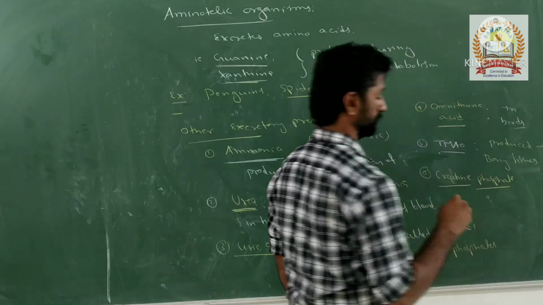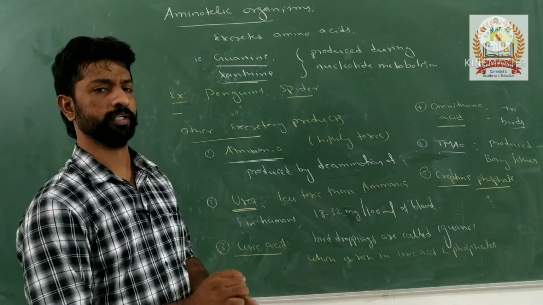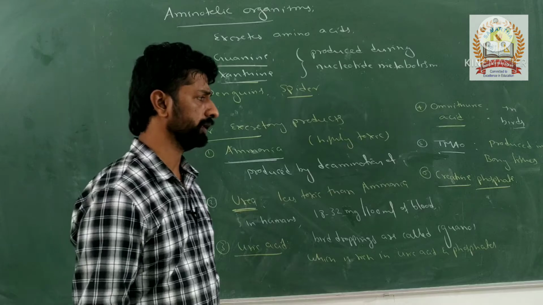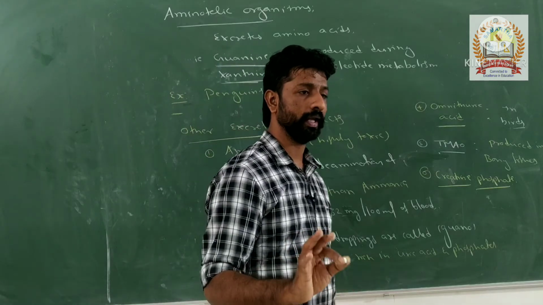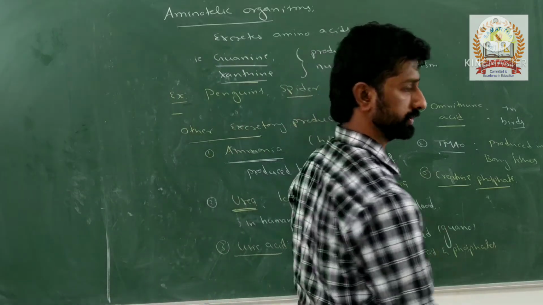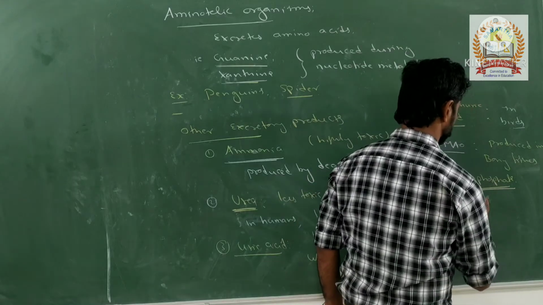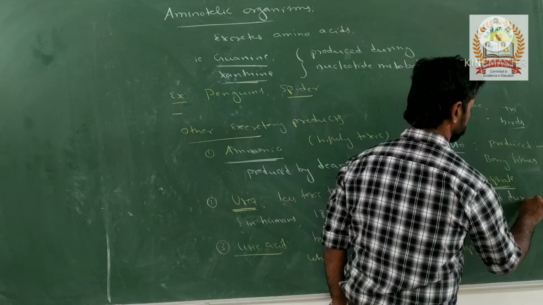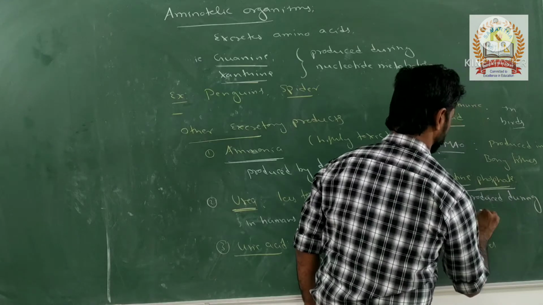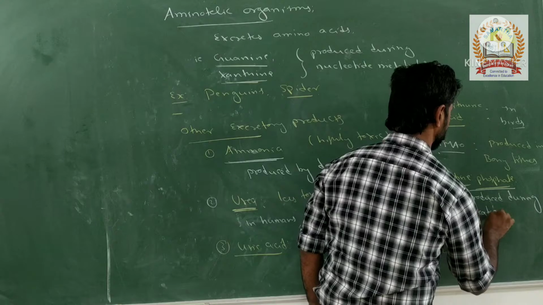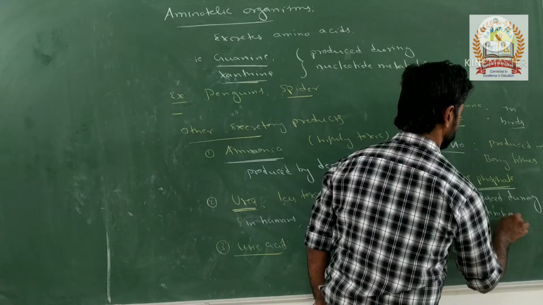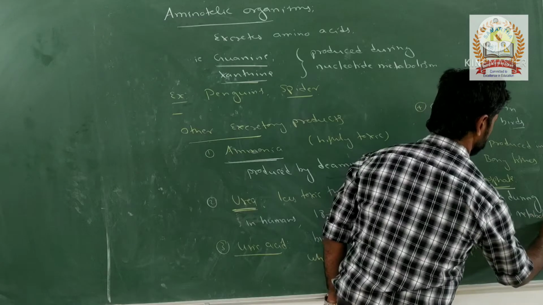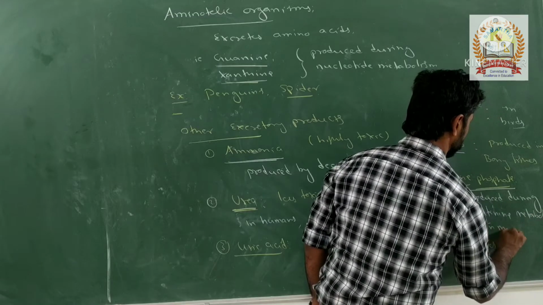Creatinine phosphate. Where is it produced? Produced during creatinine metabolism in muscle cells. So it is produced during creatinine metabolism in muscle cells.